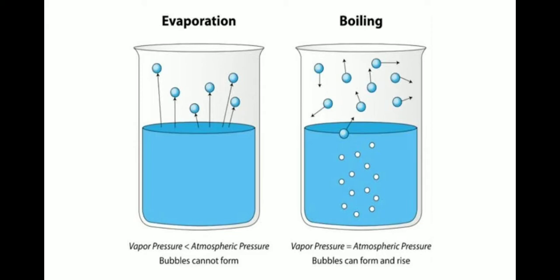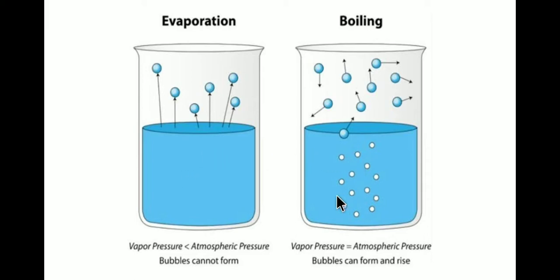So here you can see that in evaporation, the vapor pressure is less than the atmospheric pressure. Okay, so when evaporation takes place and you apply some heat, because of heat energy, the molecules will vibrate in such a way that they start getting off the surface. Means they will leave the surface and get evaporated. The molecules will escape the surface and move out. In this case the vapor pressure won't be greater than the atmospheric pressure, so the evaporation will be a calm and quiet or slow process.